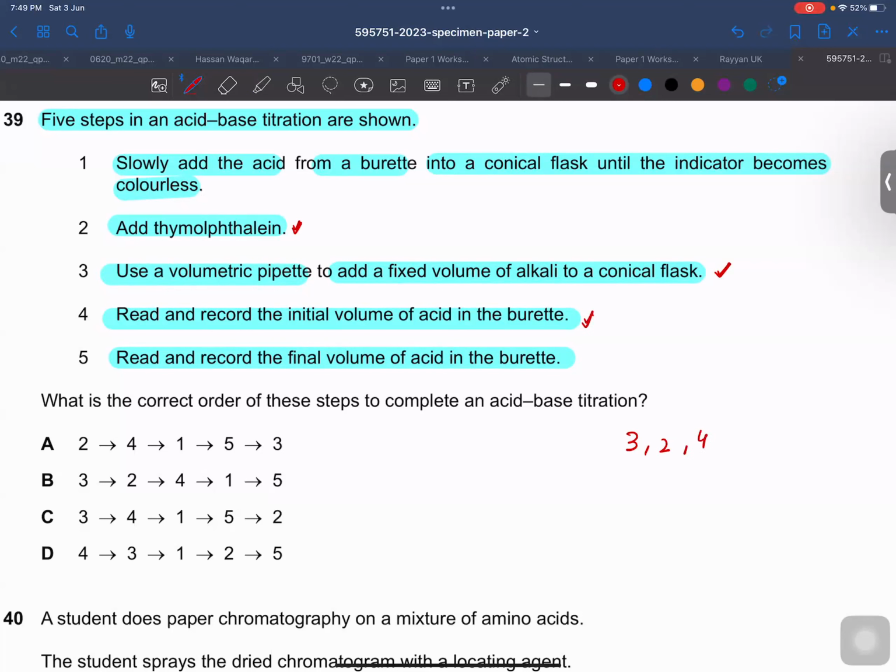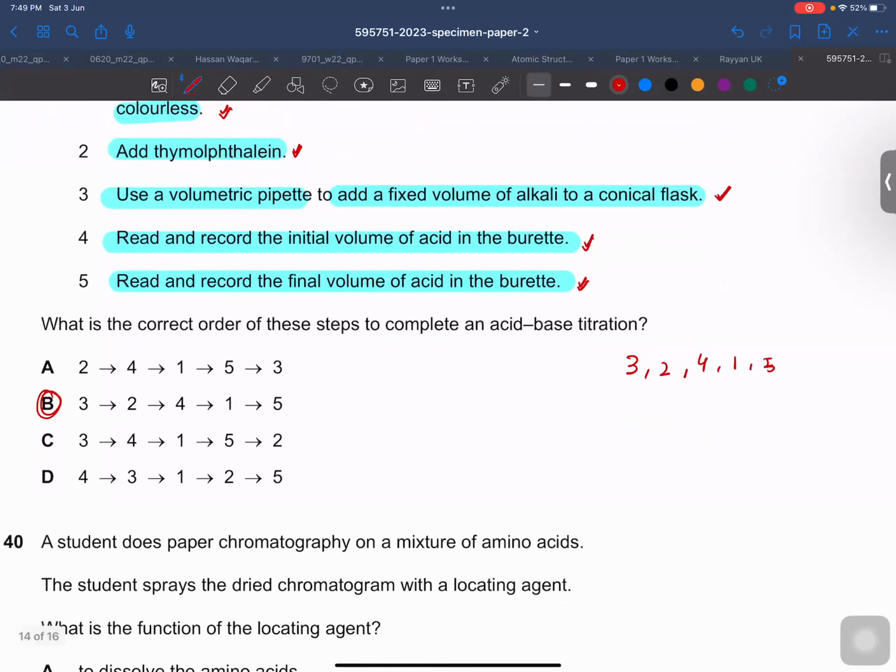And then we need to add one of the reactants from the burette into the conical flask where they are both going to react. And we need to add it dropwise and slowly until the color change has been seen. So this must be the fourth step, and this must be the last step. Once the color change has been seen, we need to measure the volume used from the burette. So the right answer is 32412, sorry, 32415. So the right answer for this would be B.